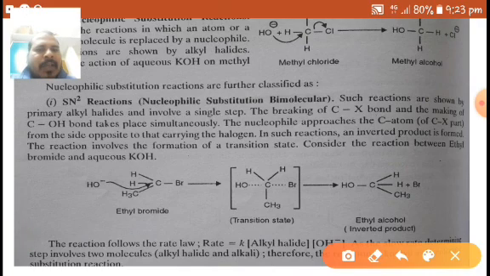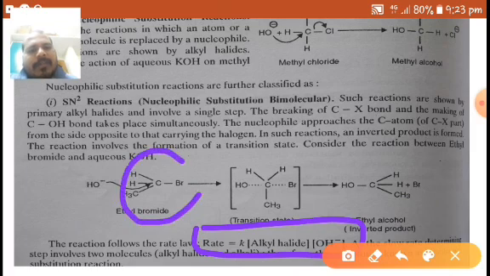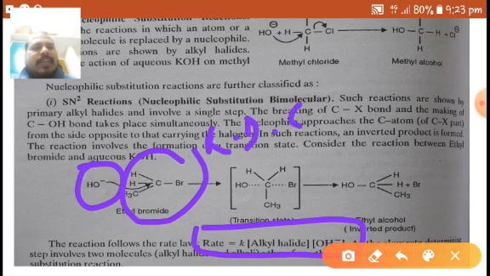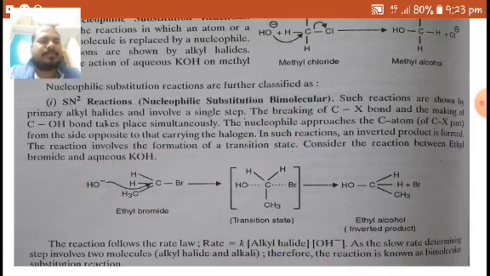Here the reaction also follows the rate law. As I already told you, the alkyl halide and OH minus, two molecules, participate in the rate determining step. That's why it is called a bimolecular nucleophilic substitution reaction.